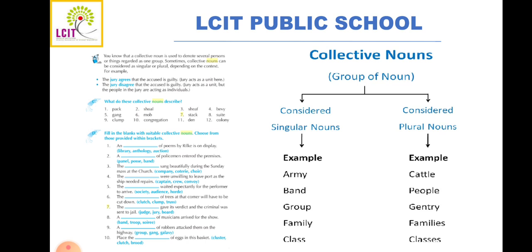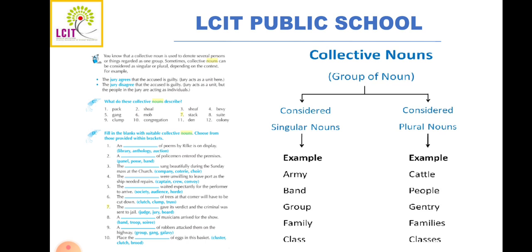Now we are going to learn about collective nouns. Now what does this collective noun describe? What are we going to learn here? Now collective noun can be singular and it can be plural. A collection, a group of something, a gathering of something, is known as collective noun, right? So those nouns can be singular also, and plural also. Some examples are given also here, right?